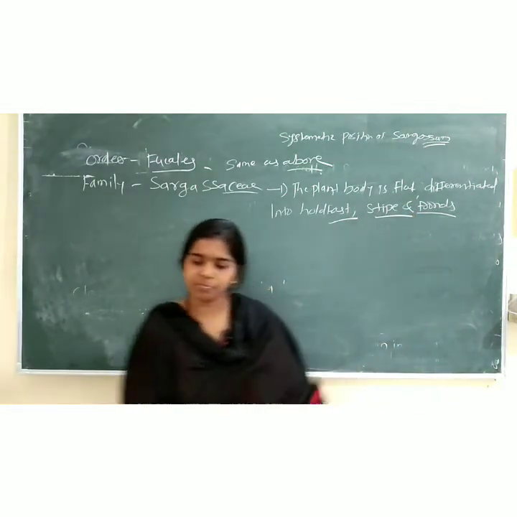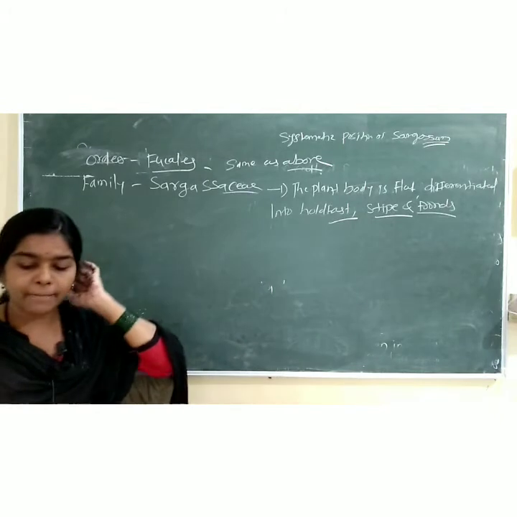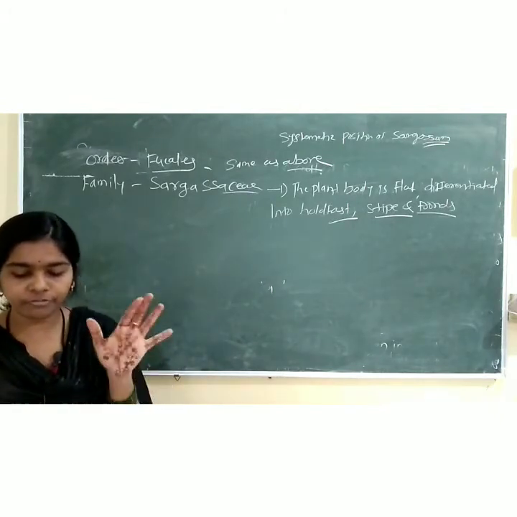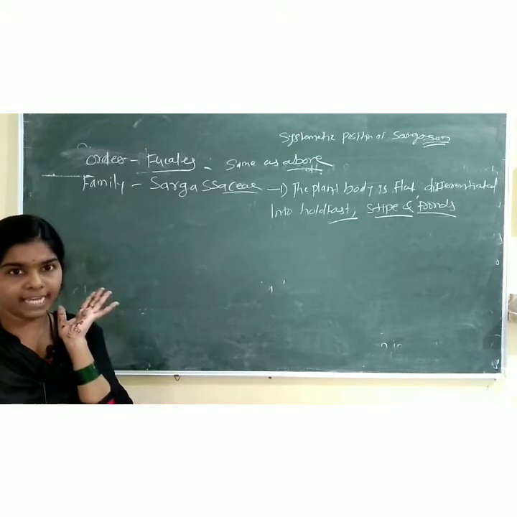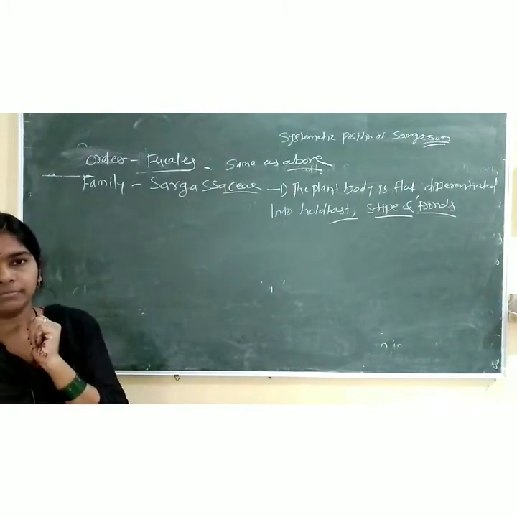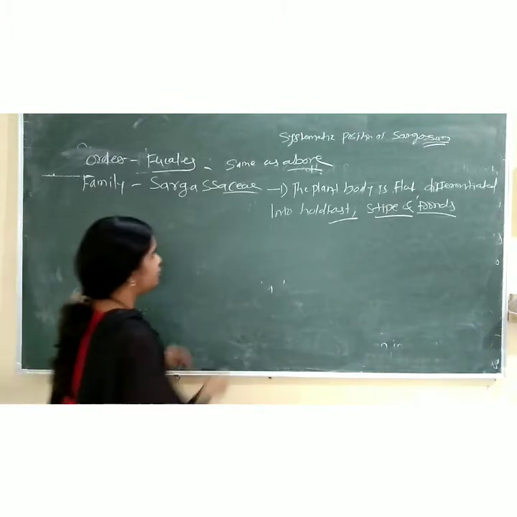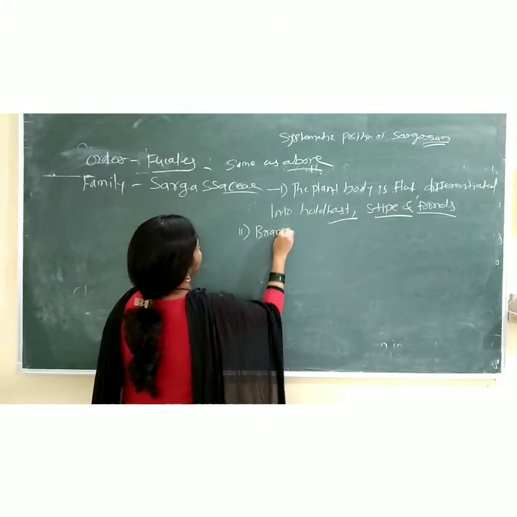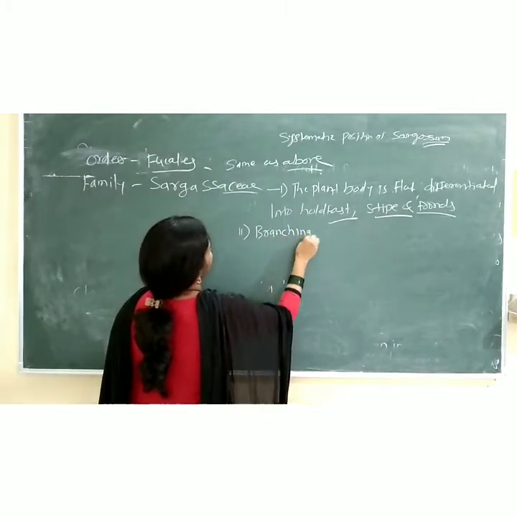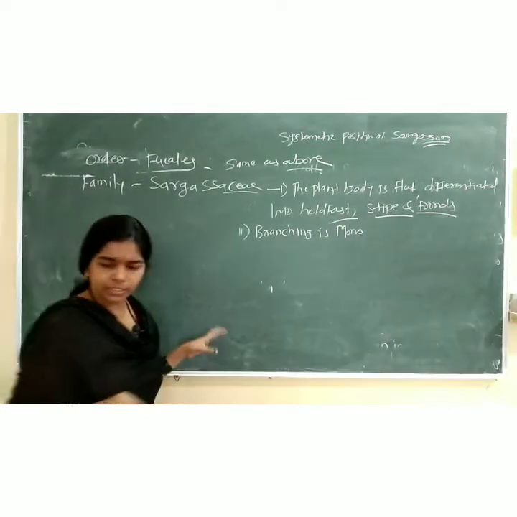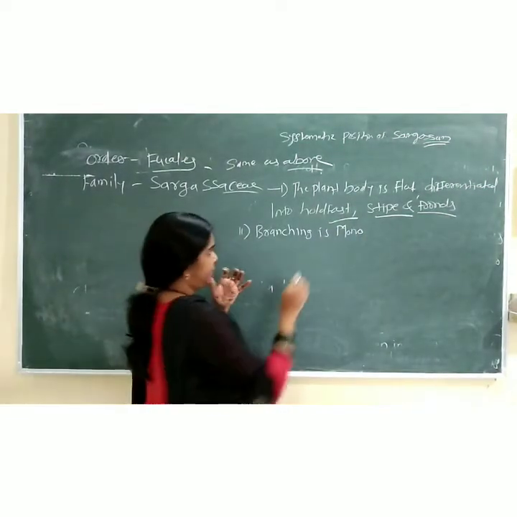Right friends? Then second point, branching is monopodial. The branches often form leaf-like expansions, air bladders and the receptacle. Write down. Branching is monopodial, mono means single.